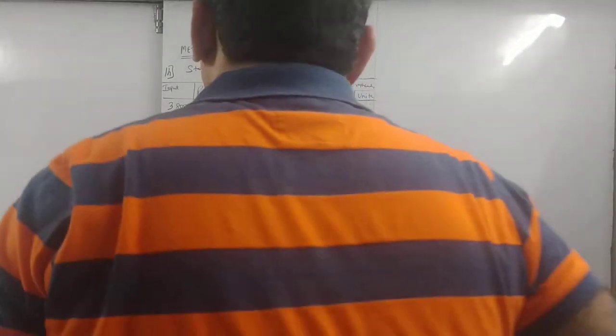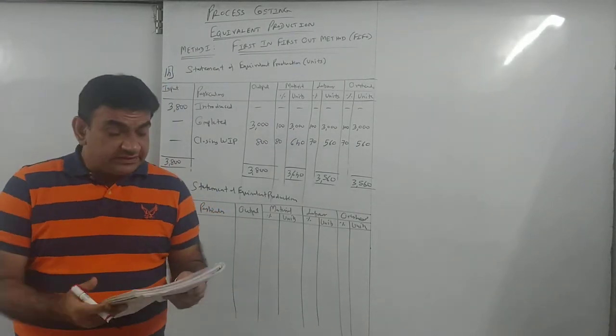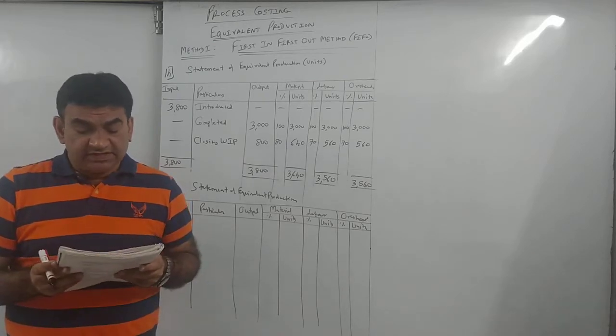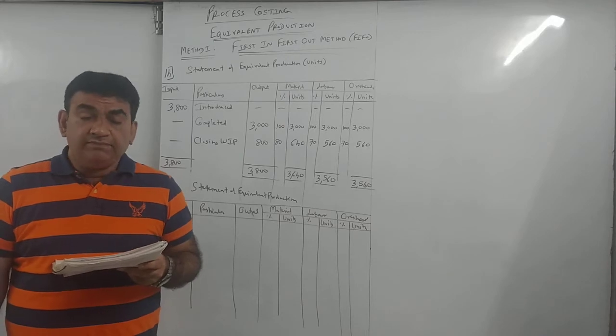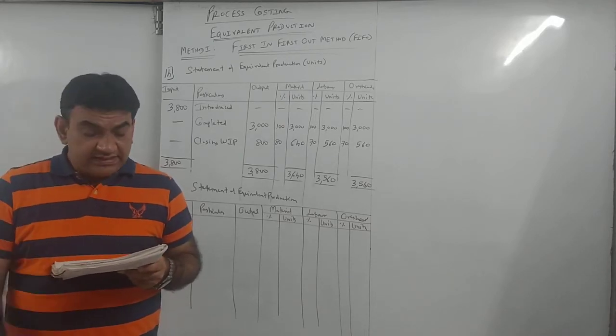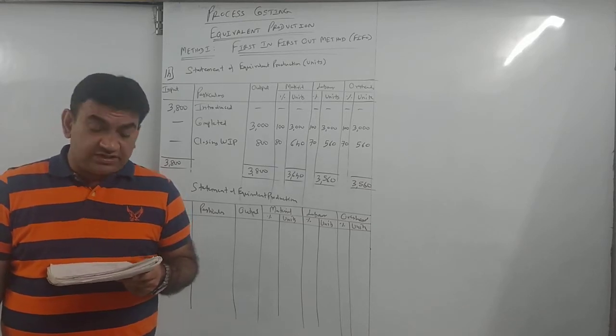Now listen, let's see question number 13. Opening stock of WIP, which was not there in the previous sum, 4,000 units, 40% complete. Units put in process, that is introduced. Units completed, closing stock 60% complete, calculate equivalent production.